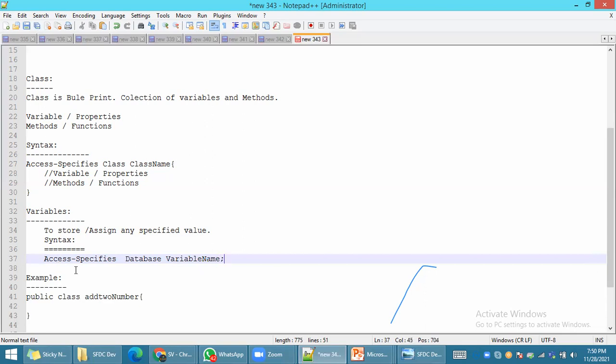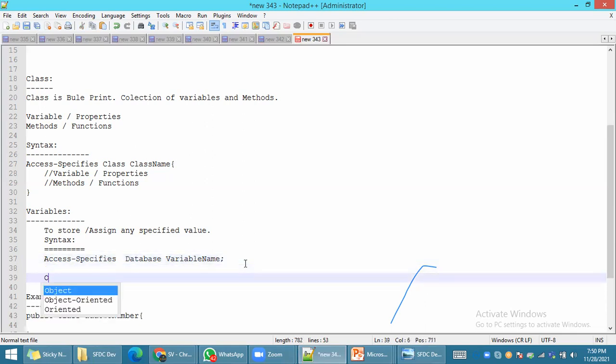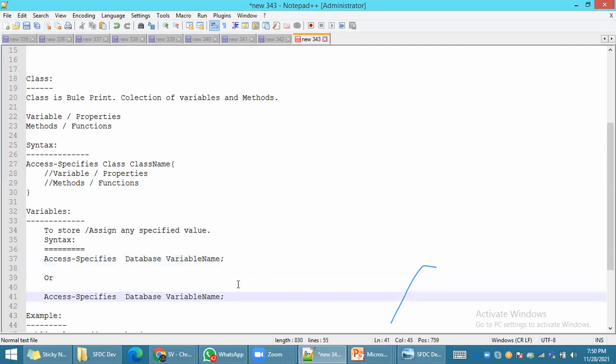At the time of declaring a variable, you may or may not assign a specific value. If you want to assign a specific value, you have to use the equals sign. Each and every variable must end with a semicolon. Whenever you define a class, it opens and closes with curly braces. But for any variable, each variable must end with a semicolon. Clear?